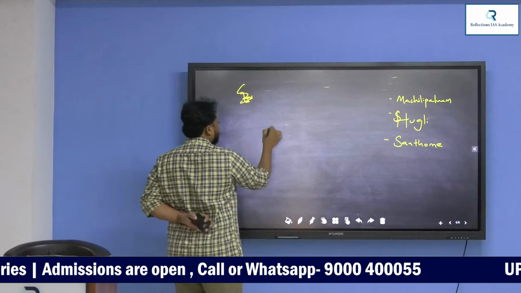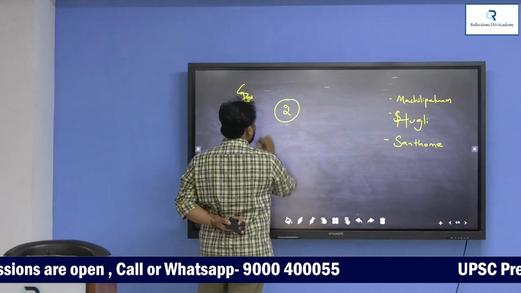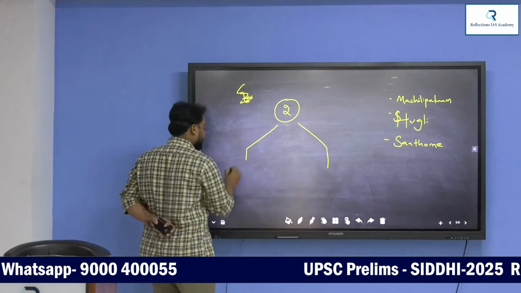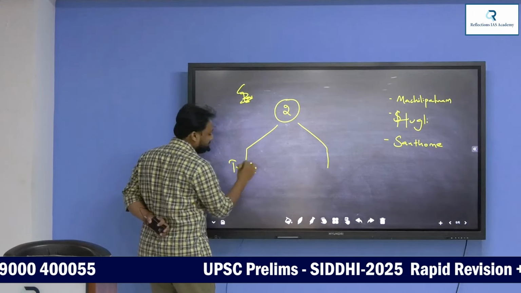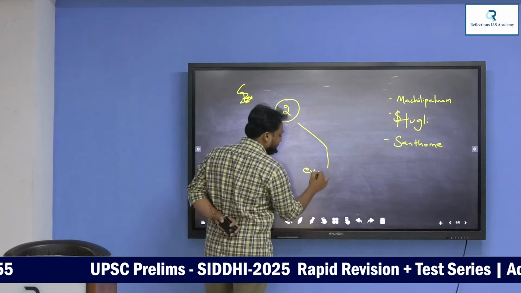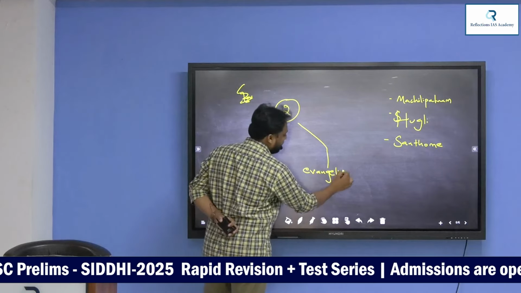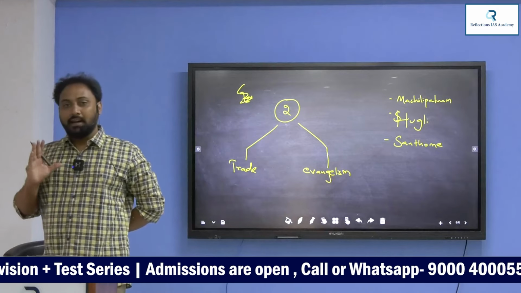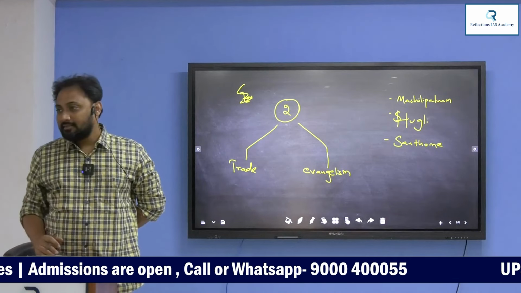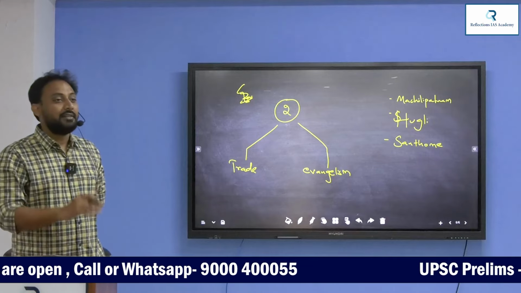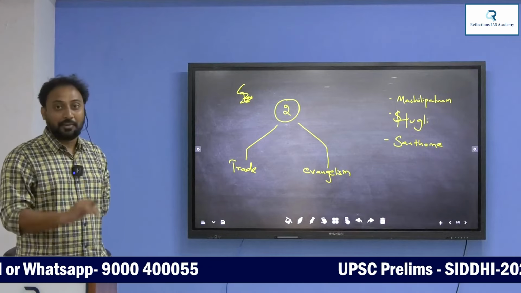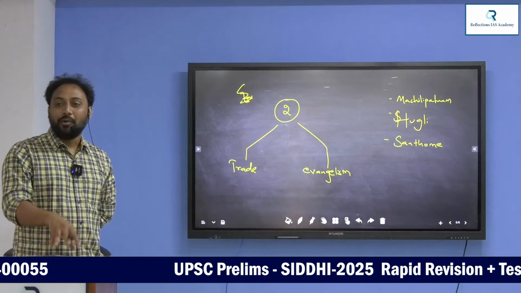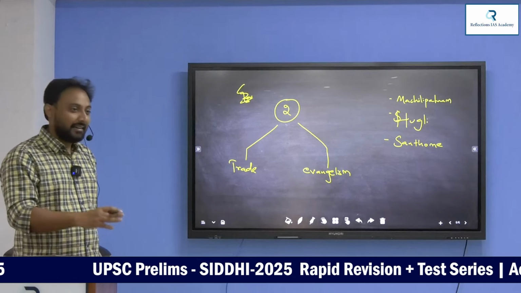Basically, for the Portuguese, you have to know two things. For the Portuguese, two things are very important. One is trade. Understand? And another one is evangelism. Trade is important for them, and evangelism. What is evangelism? Christian conversions. Religious conversion is very important, because the Portuguese came to India with the permission of Pope Alexander.